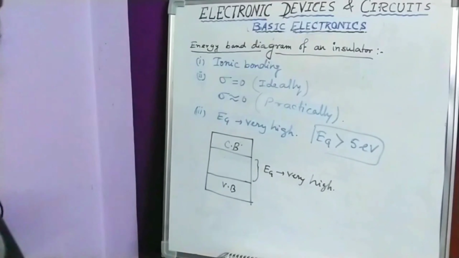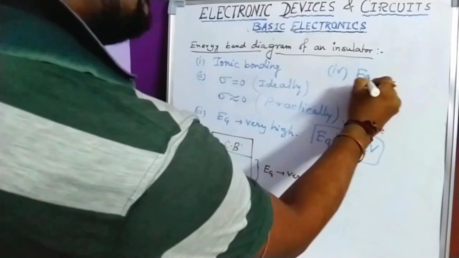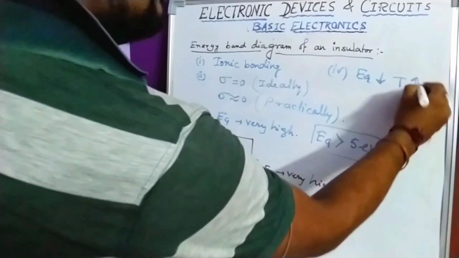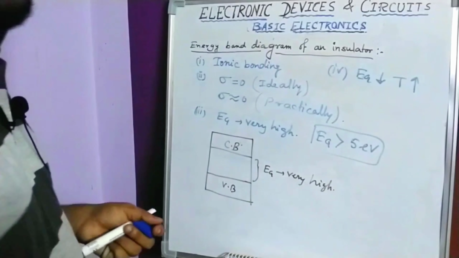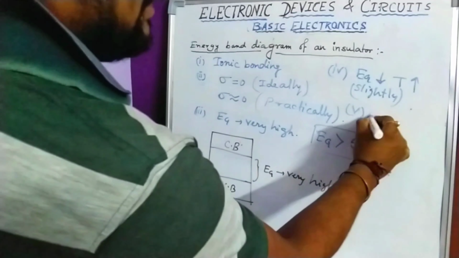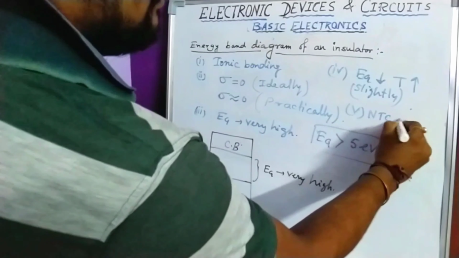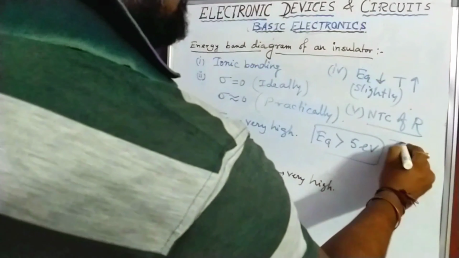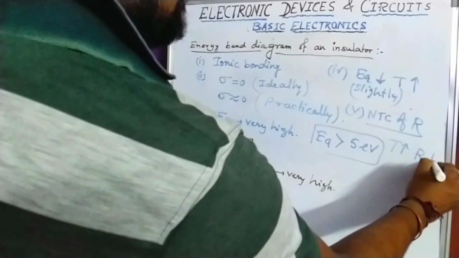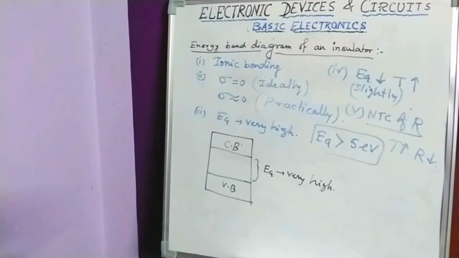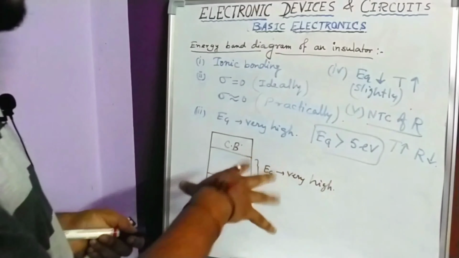The fourth point I am writing here, this energy gap slightly decreases with temperature. Means if temperature increases, this energy gap decreases. The fifth point is NTC of R, negative temperature coefficient of resistance. Means if temperature increases, resistance will decrease, opposite relation, that's why negative. So these are the important points about the energy band diagram of an insulator.